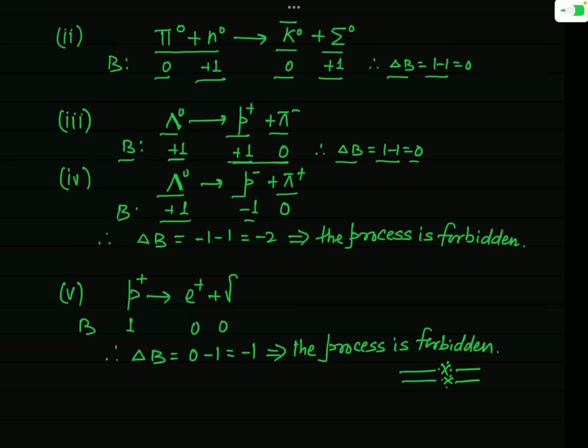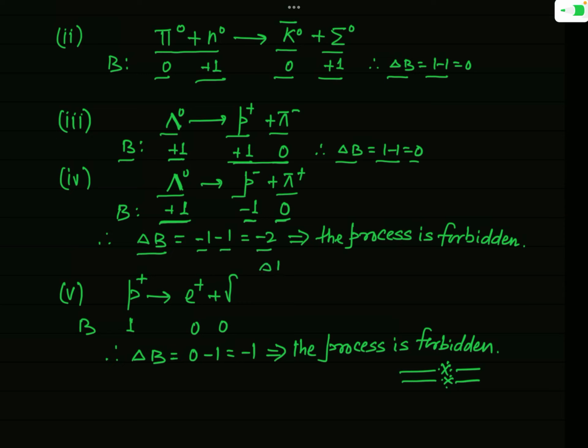Here I have written the value of baryon number, and pi plus is not a baryon, so B will be simply 0. So before the process the total baryon number is plus 1, and after the process this will be minus 1 plus 0, that is minus 1. So final baryon number is minus 1 and initial baryon number is plus 1. So what will be the change in baryon number? This will be minus 1 minus 1, that is minus 2.